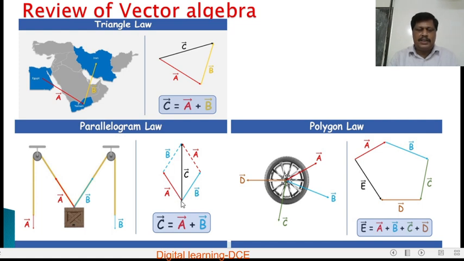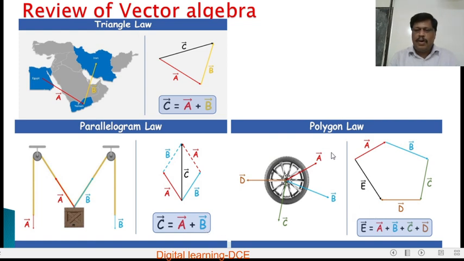So if any two vectors A and B acting at a point can be represented both in magnitude and direction by the adjacent sides of a parallelogram, then their resultant is represented by the diagonal drawn from that point. Here the vector C represents the diagonal of the parallelogram. This diagonal represents the resultant of the two vectors A and B represented by the adjacent sides of a parallelogram. That is C is equal to A plus B.